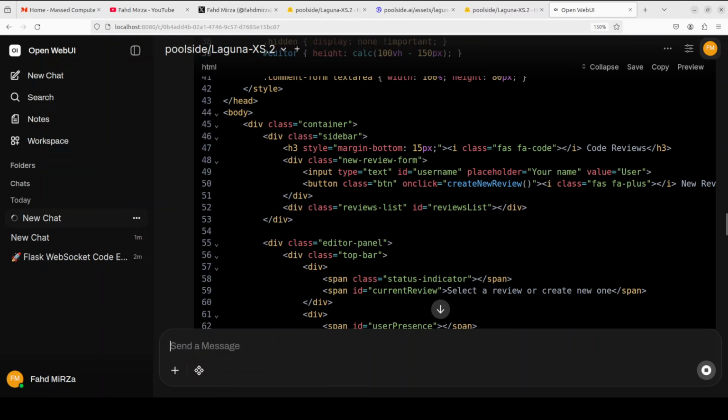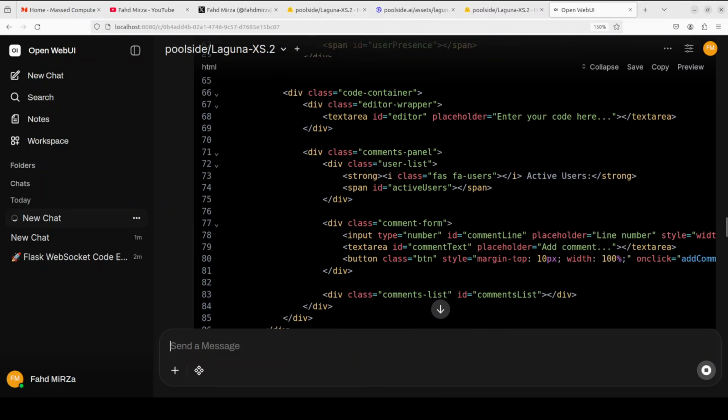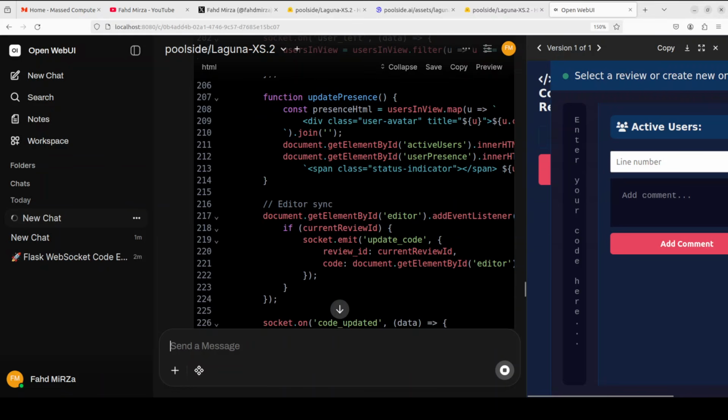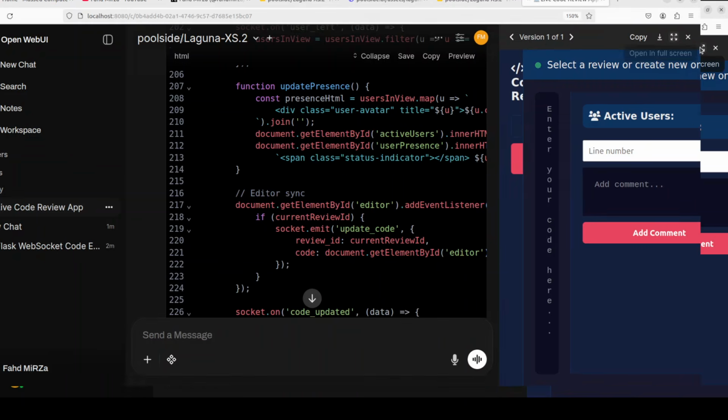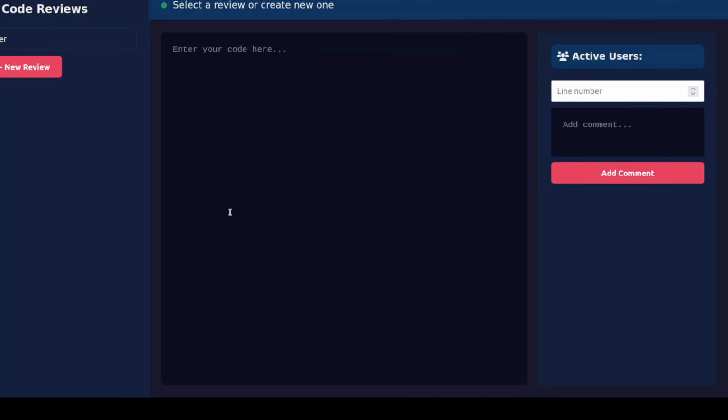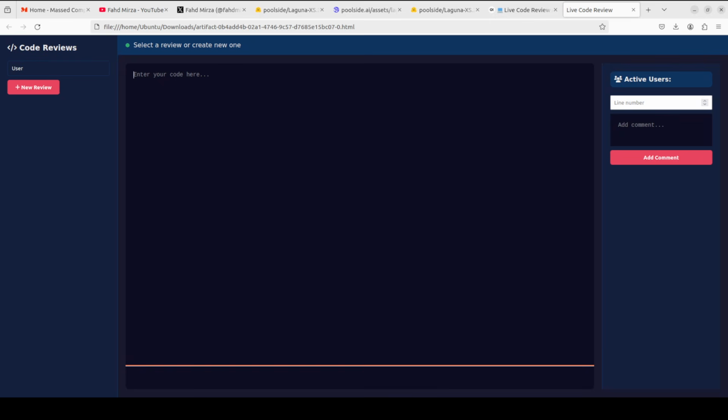You can access it on the top right, and hopefully it is going to produce the full code now. It already has started and it has done. So let me open it here and then we will test it out. It was pretty quick. Or maybe let me open it in the browser. That will be easier to test out. So this is what it looks like in the browser.